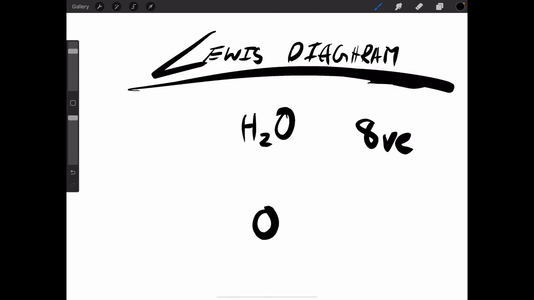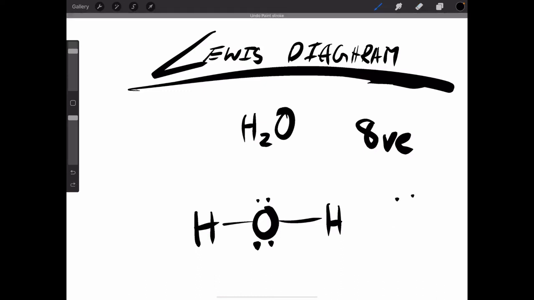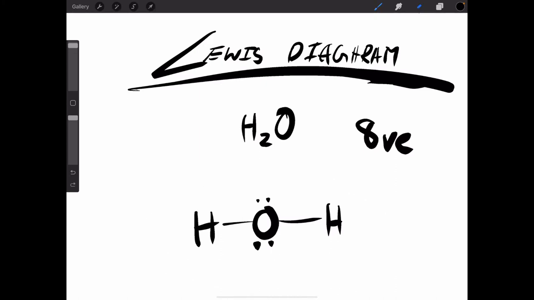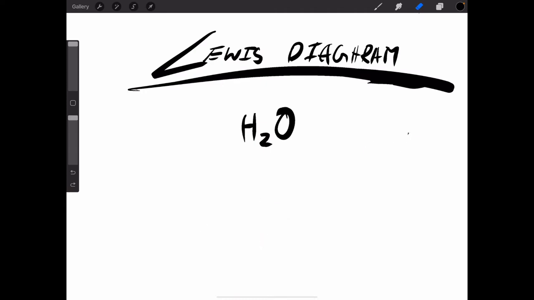Then we do the single bonds with what? Hydrogen. And now there are 4 electrons left. And now the lone pairs, right? Lone pairs mean the 2 electrons, 2 sets of electrons. And now that's it. We created H2O in molecule form. Let's try another one.